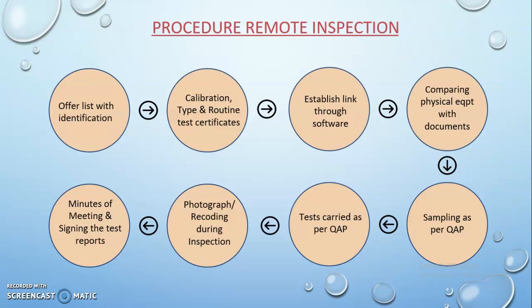Once it is completed successfully, we sample the offered lot as per the QAP. The tests are carried out as per the approved QAP. During the online inspection, we can record the inspection and take snapshots of it. After that, minutes are shared by all the stakeholders for approval.